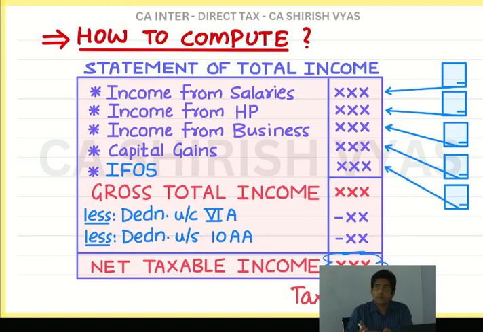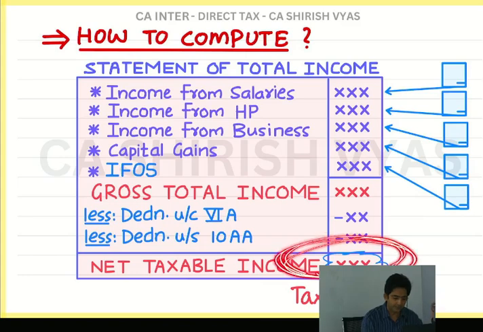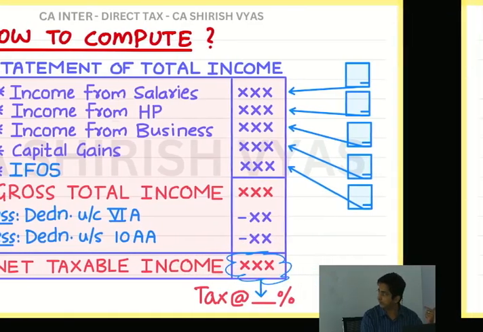Then after, one more chapter will be taught. There will be a special topic on deduction under chapter 6A. And then one small topic on deduction under section 10AA. And then one more topic to teach you about the tax rates. Can you see here? At the end, after the net taxable income is arrived, we have to calculate the tax. See, on the screen it is not visible, but look at the thing I am highlighting. On this amount you have to calculate tax at the rate of some percentage. Okay, I hope now you can see.